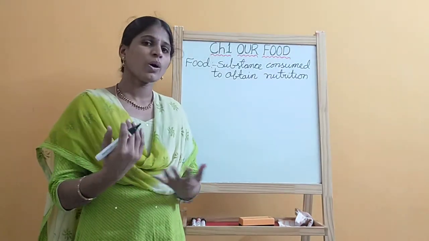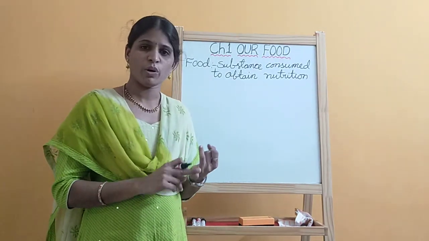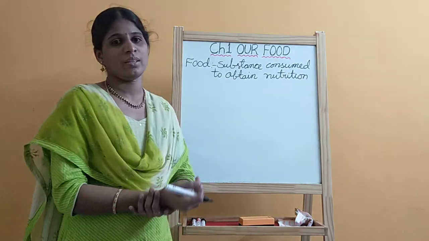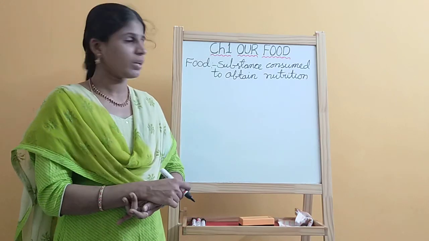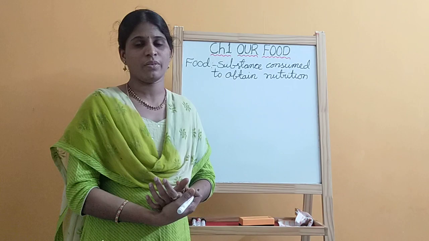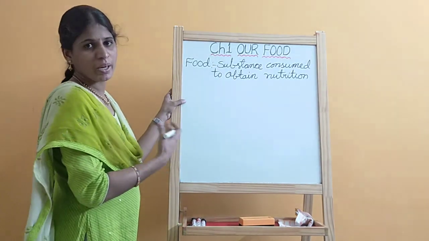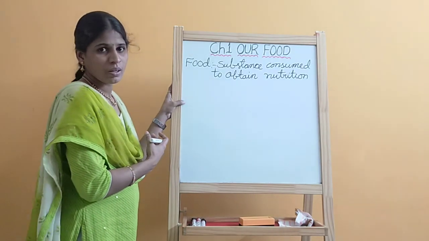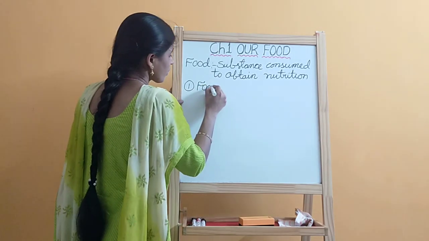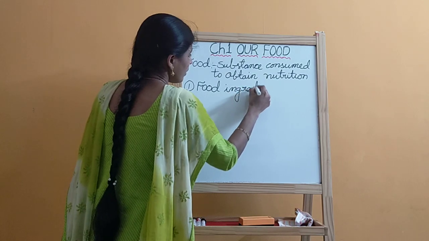And what do we find in food? Food contains carbohydrates, proteins, vitamins, minerals, and water. Those are all included in food, and all essential for our life. Now, in this chapter, we will discuss food ingredients.